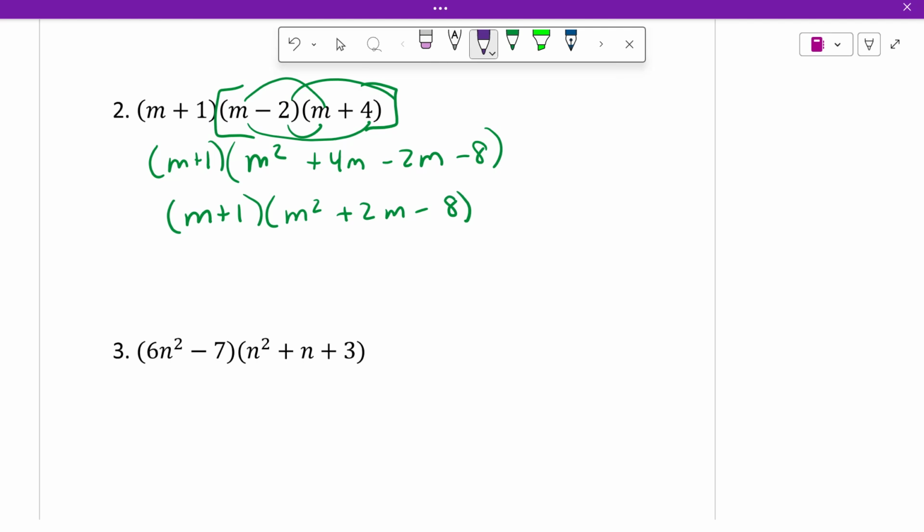Then I do just like that last problem. I take my binomial times my trinomial. So I take my first m times all these. So I get m cubed plus 2m squared minus 8m.